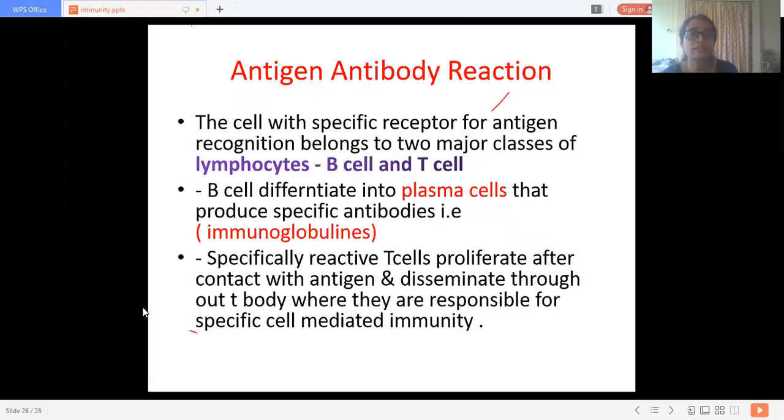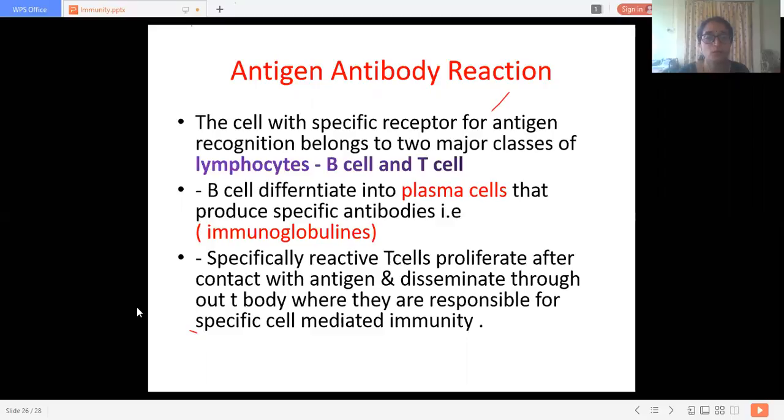Now, the cells with specific receptors for antigen recognition belong to two major classes of lymphocytes. All of you know, that is B cell and T cell. These cells have specific receptors for antigen. Now B cell differentiates into plasma cell that produces specific antibodies, that is immunoglobulins.